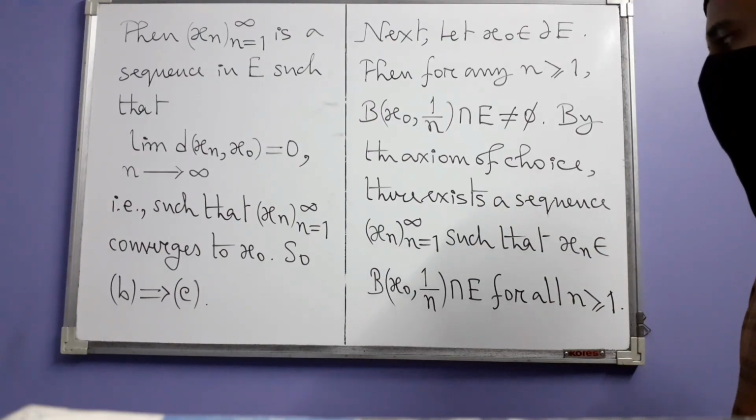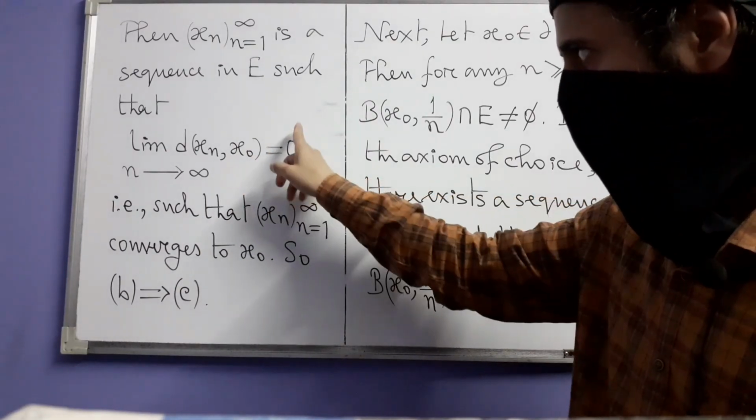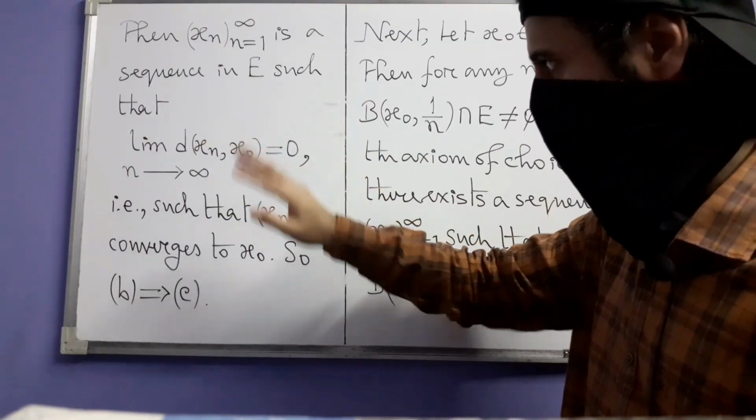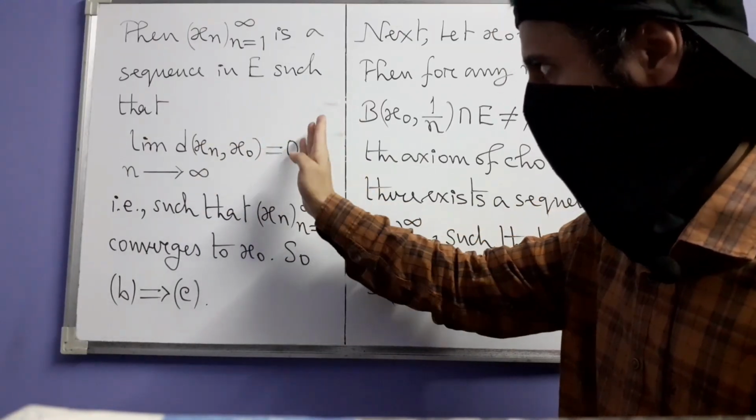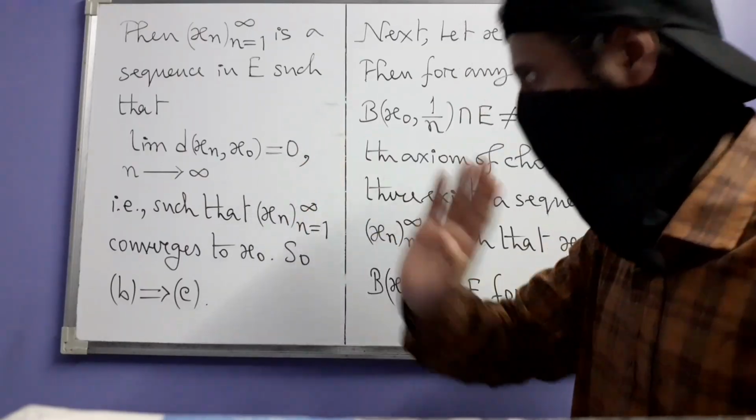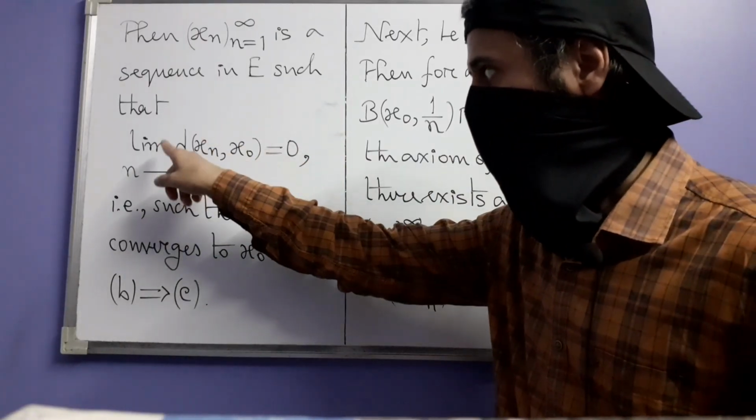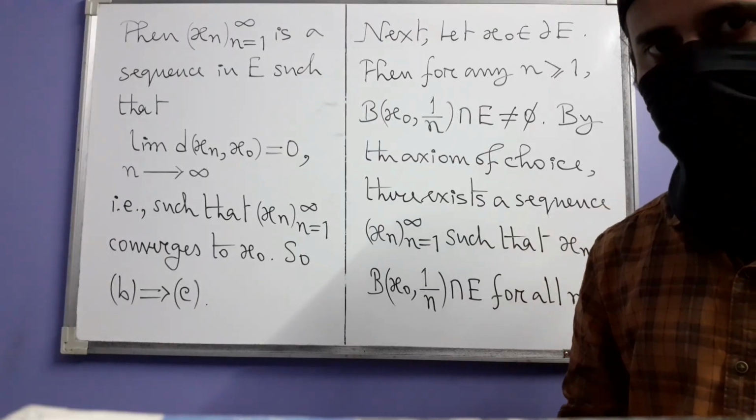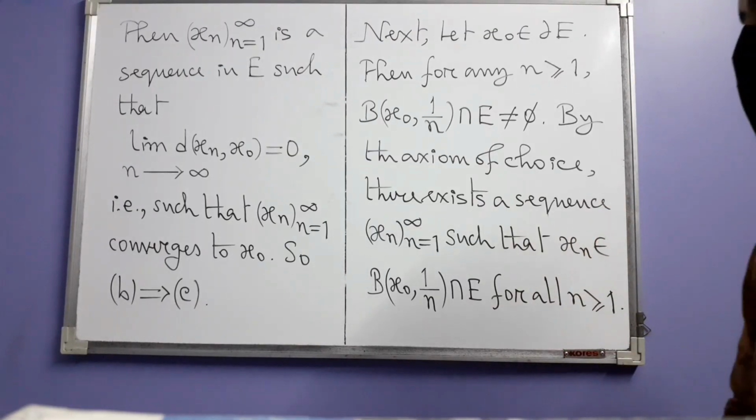But at the same time, forget about this limit, just this distance is strictly less than 1 divided by n. On that side, it is greater than or equal to 0 because all distances are non-negative. Alright.